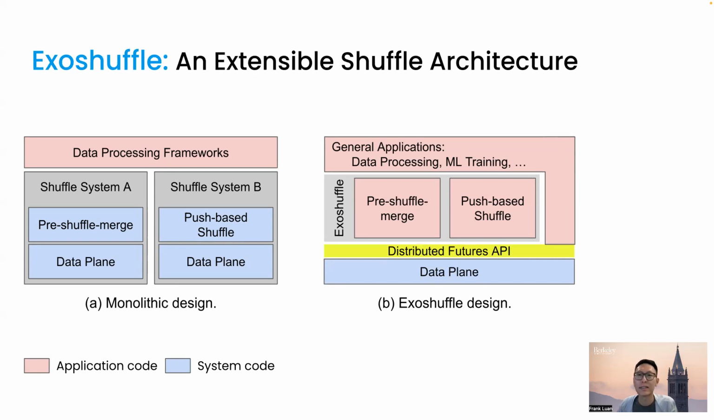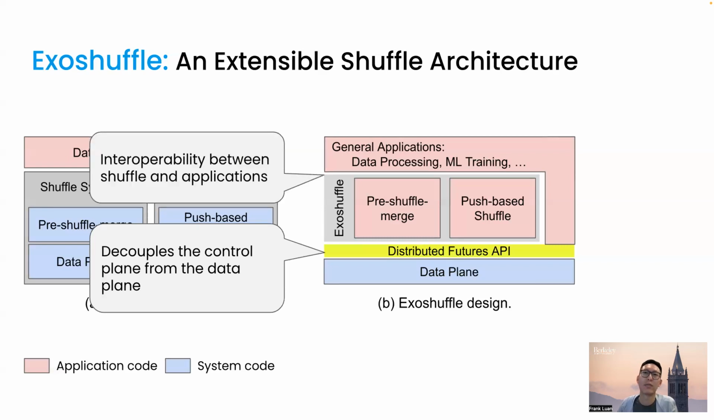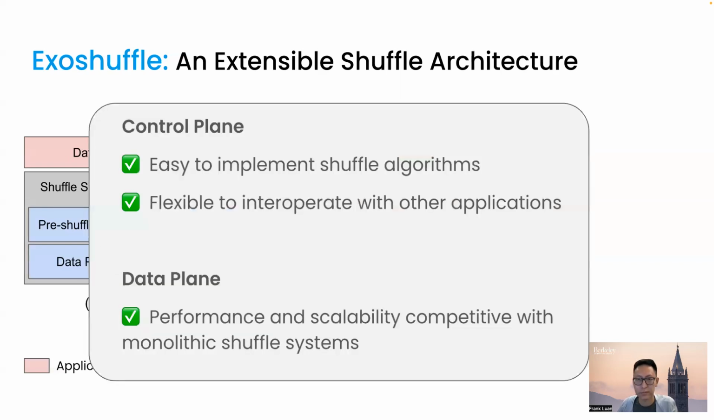The key idea here is that we can decouple the control and data planes by implementing shuffle at the application level. We achieve this using the programming abstraction we call distributed futures. This allows us to factor out the common low-level functionalities into the system, which provides an efficient implementation of the data planes. The control plane now offers more flexibility, as the shuffle results can now be passed to downstream applications using the distributed futures, allowing for more fine-grained pipelining.